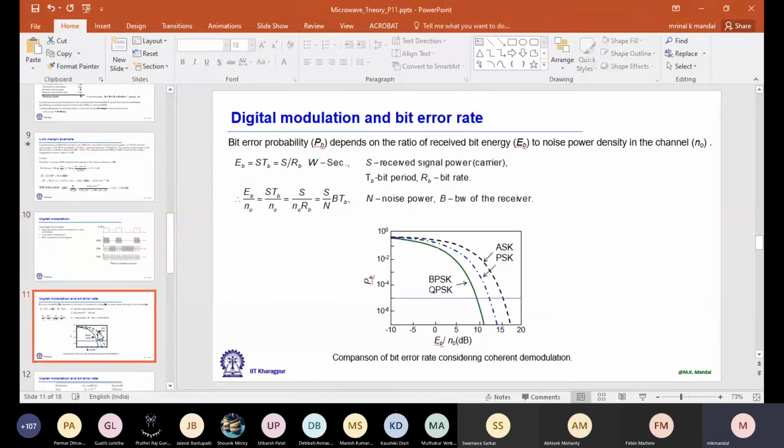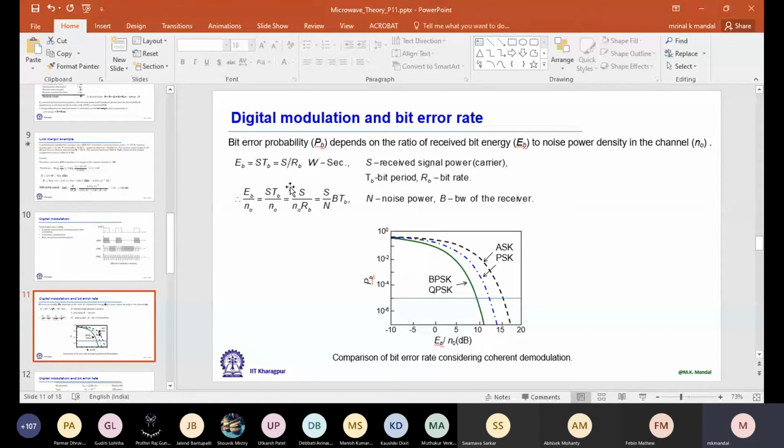Now, if you look at the bit error rate, before that, let us define a few terms. Bit error probability, PB. It depends on the ratio of received bit energy EB to noise power density in that channel, N naught.